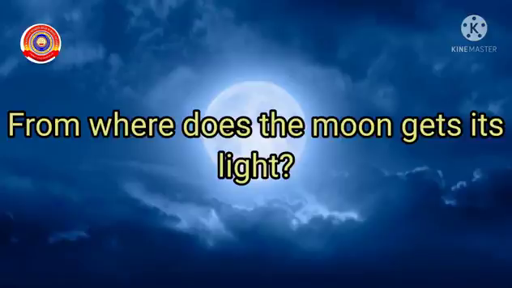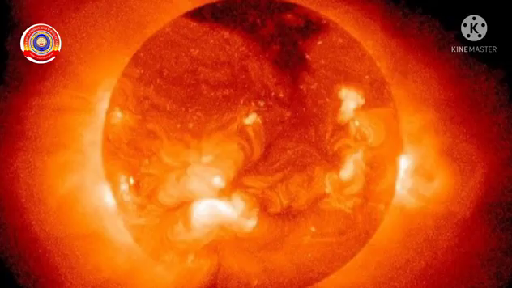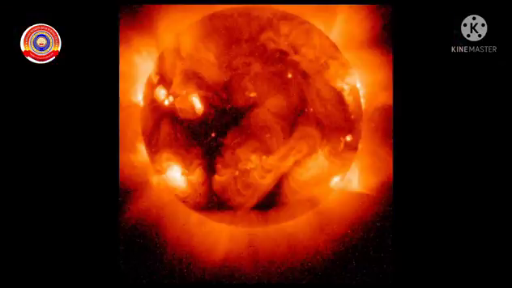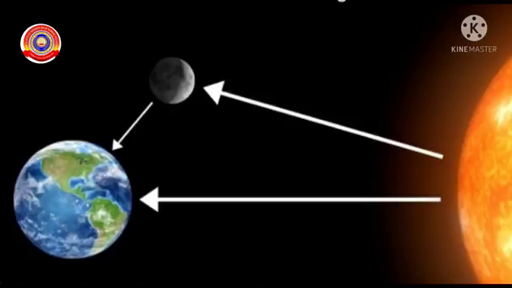Dear children, do you know from where the moon gets its light? Okay, listen. The moon gets its light from the sun. We know that sun is a self-luminous body because it has its own light. So the sunlight that falls on the moon reaches the earth as moonlight.